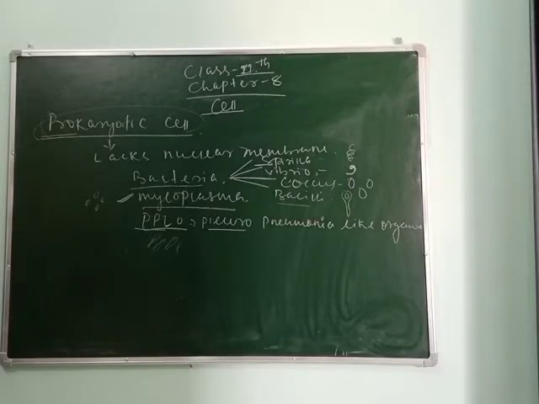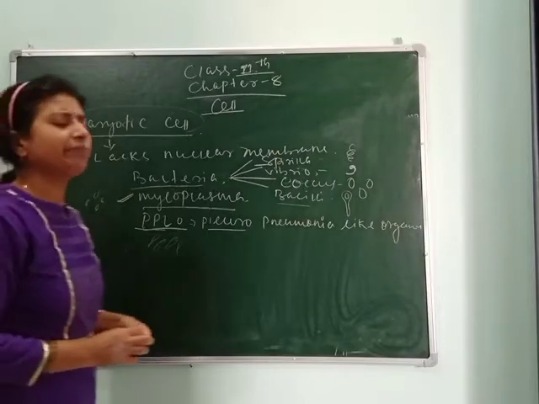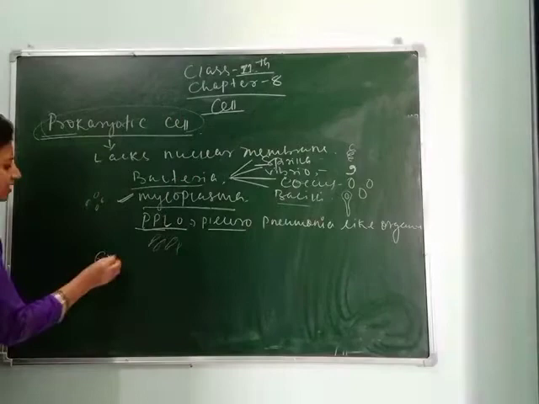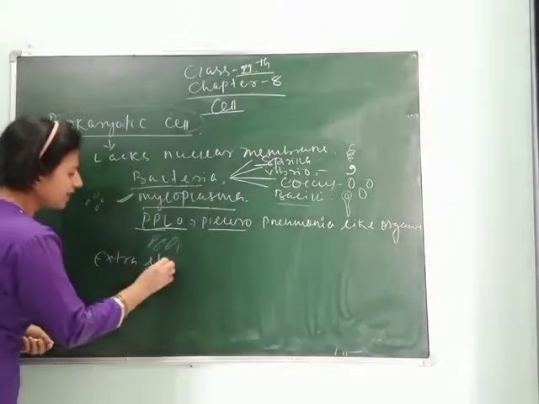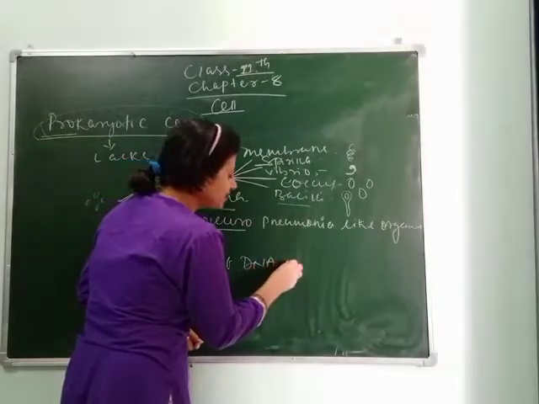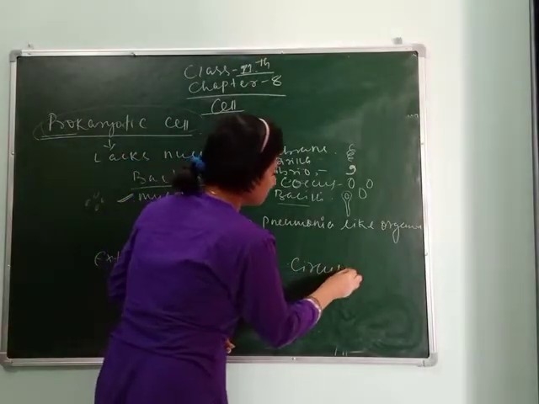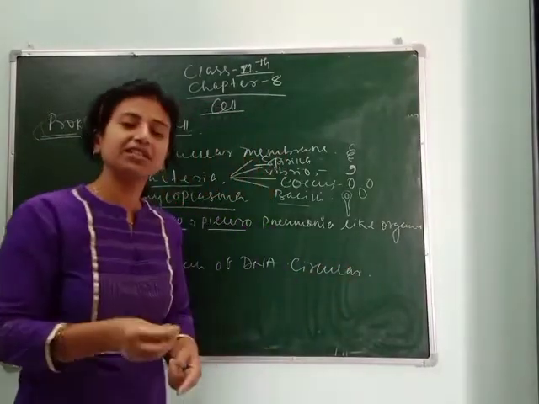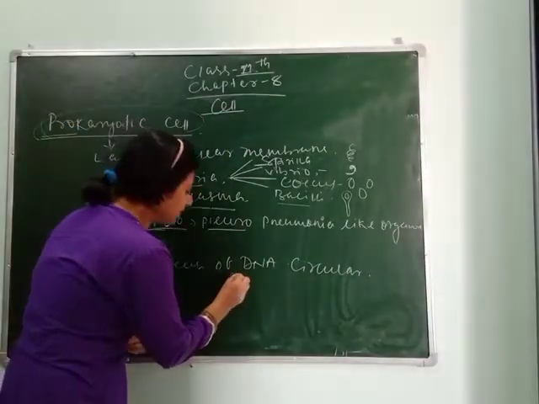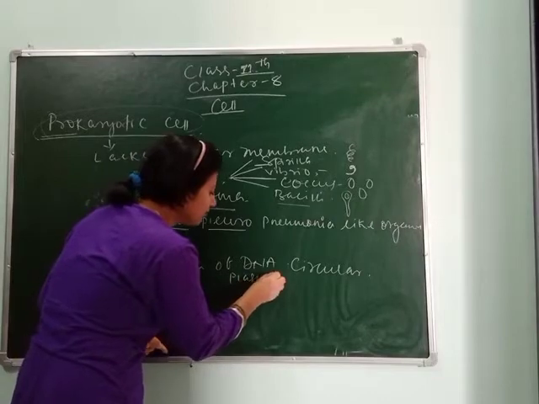Clear, students? Some prokaryotic bacteria have an extra stretch of DNA, which is circular in shape. They are called plasmids.